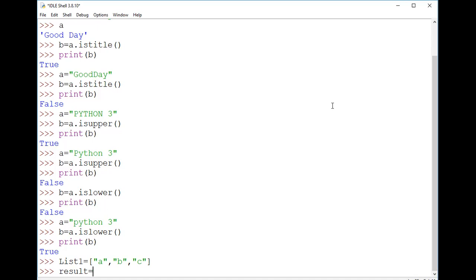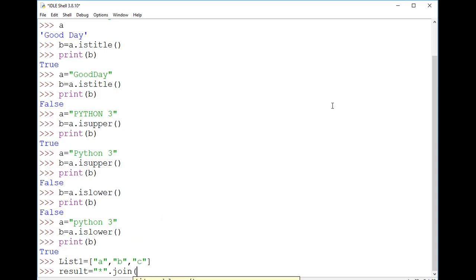And remember, all the separators need to be strings only. So here I'm taking a string, and I'm using star as a separator. Now this separator will separate all the 3 strings, and it forms a single string. Let us see now. I'm using join now.